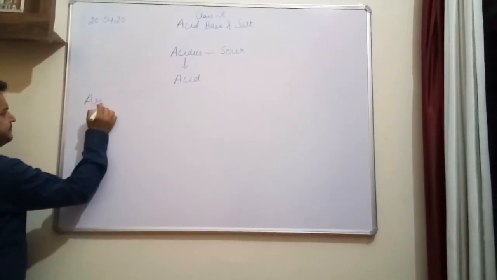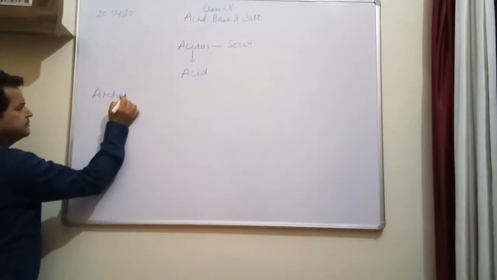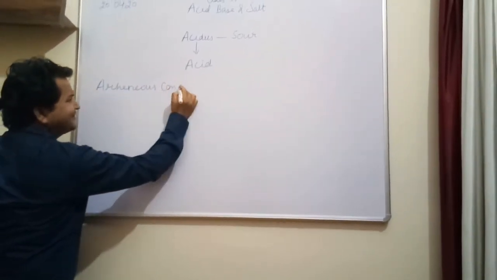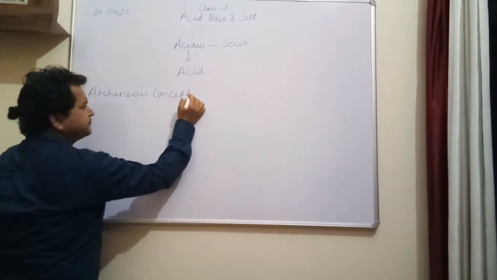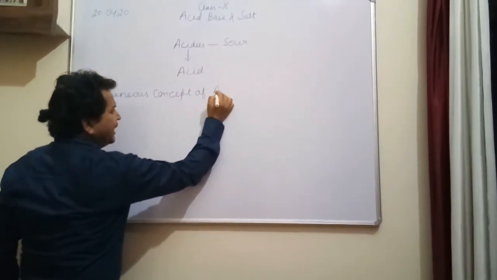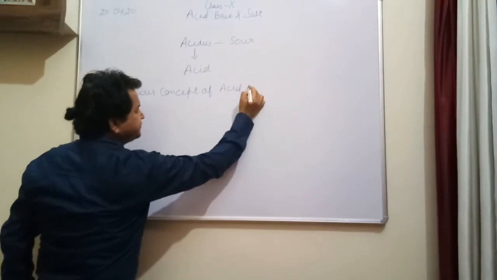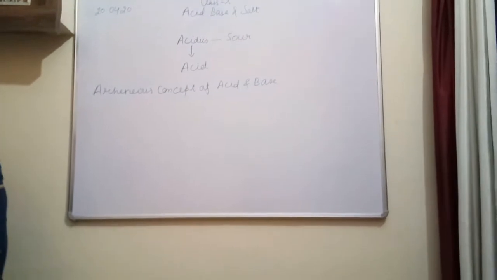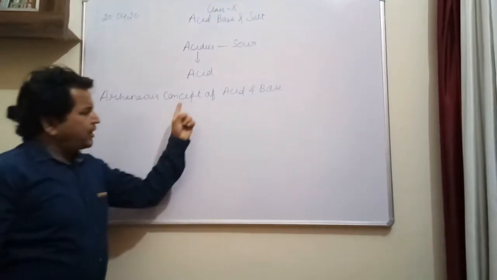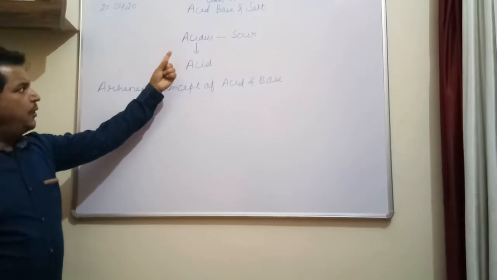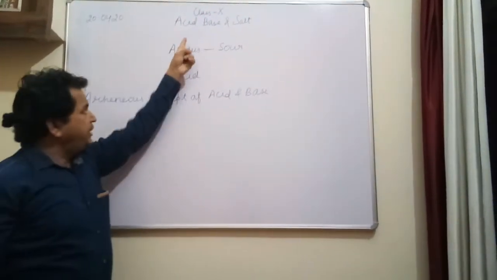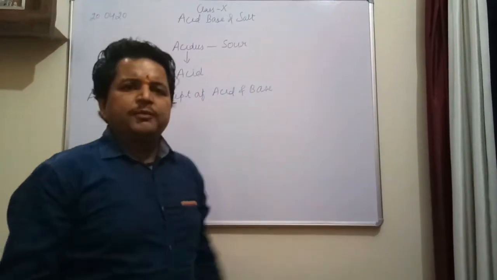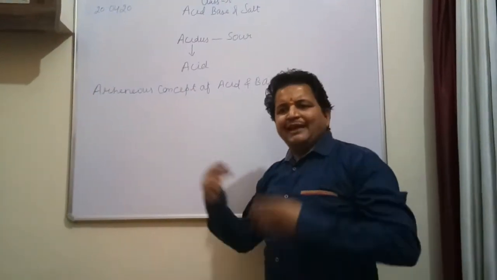What he said about acid and base. Before Arrhenius, as I already told you, according to the taste, sour taste, acidus, acid; bitter in taste, base. B for bitter, B for base. A for acidus and A for acid.